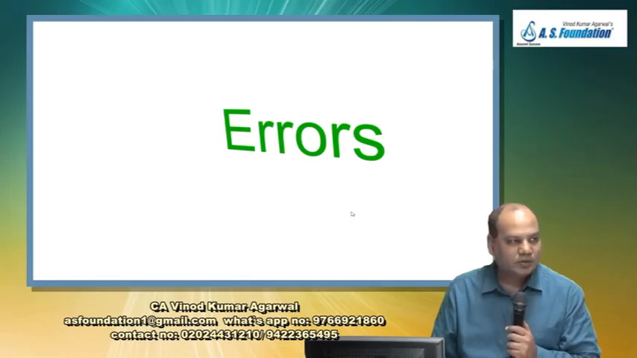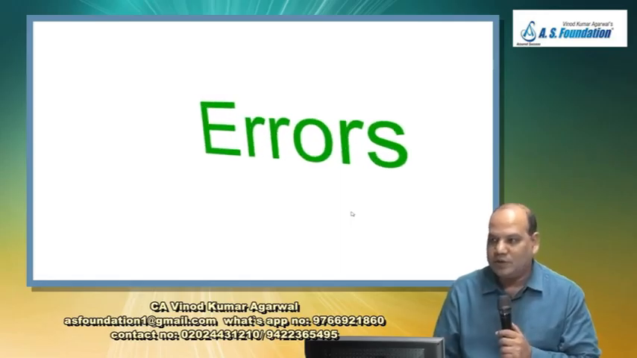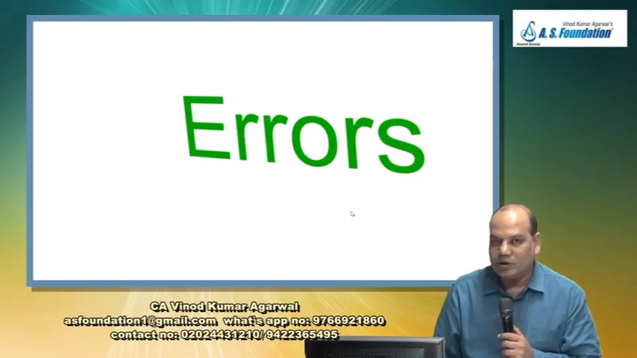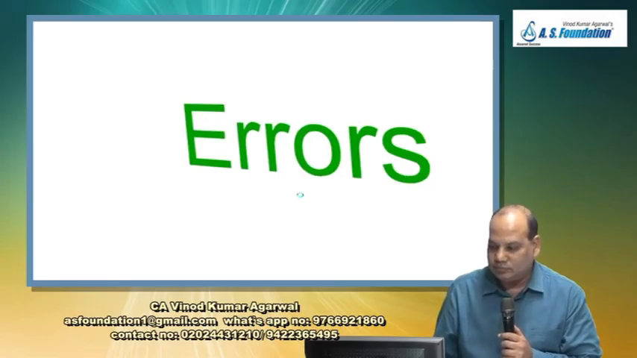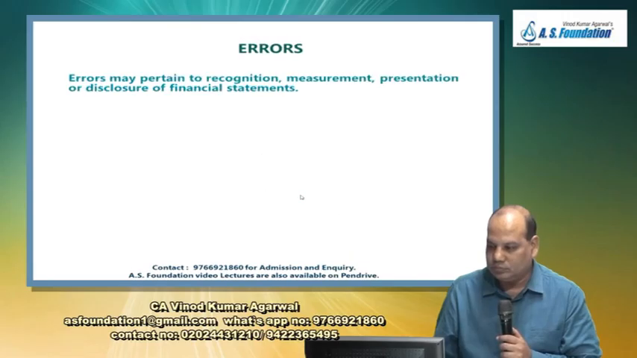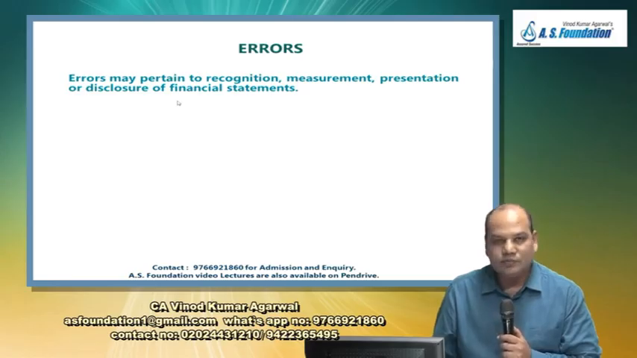Now the third part of this wonderful chapter is called errors. Error we have seen, it is the omission or misstatement in one or more prior years. Okay. And now the question is, this error was discovered in the current financial year. How to give the effect of the error in the current financial year? So error may pertain to, what are the possible errors?